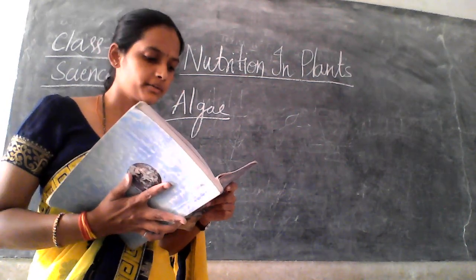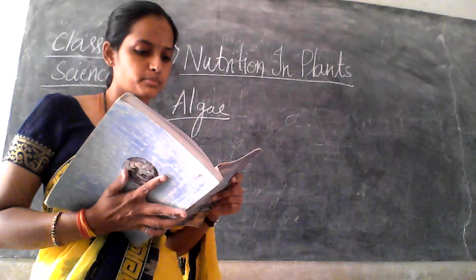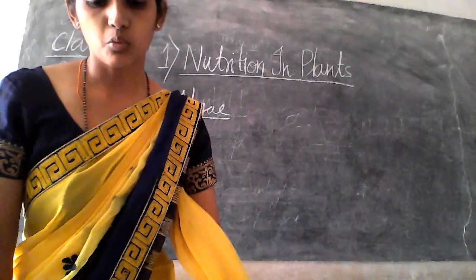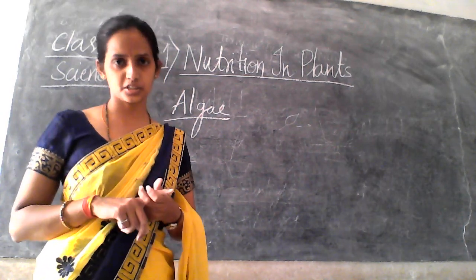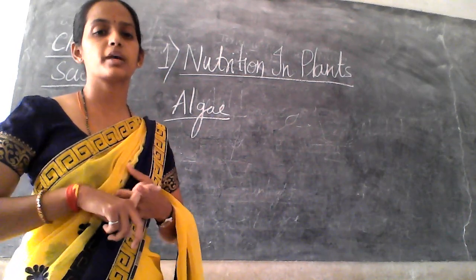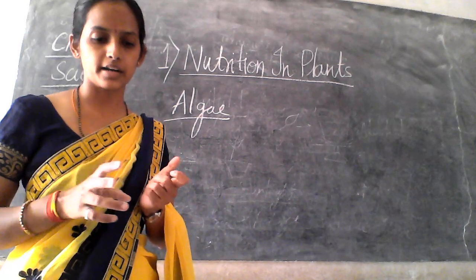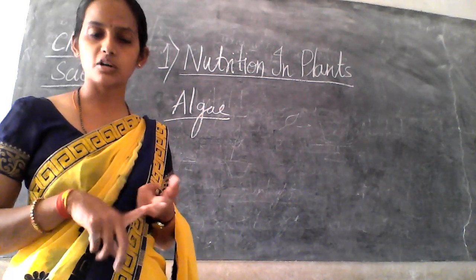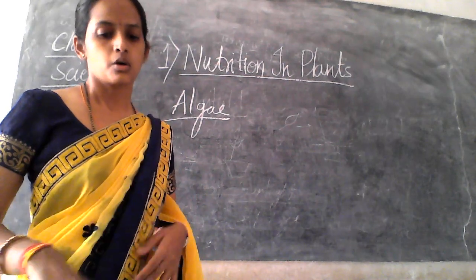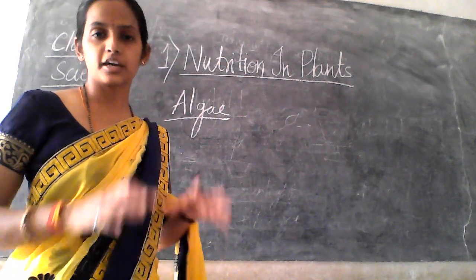But proteins are nitrogenous substances, right? So as we have studied in the photosynthesis part, plants make what? Carbohydrate, right? It is made up of what? Carbon, hydrogen, oxygen. Now one more product they form.